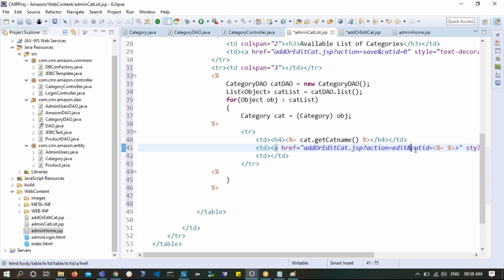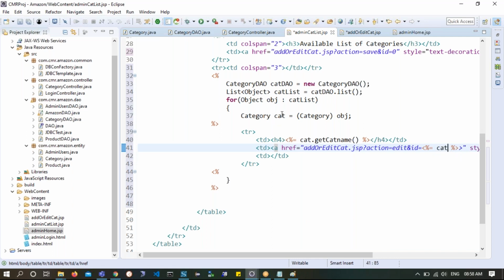So action is equal to edit and the cat id that you are supplying, cat id could be capital or small, it is up to you. You supply it like this, or you can simply supply id. You need not worry about supplying cat id. You can simply say id is equal to scriptlet. What is the id? Can somebody tell me, where do I get the id from?